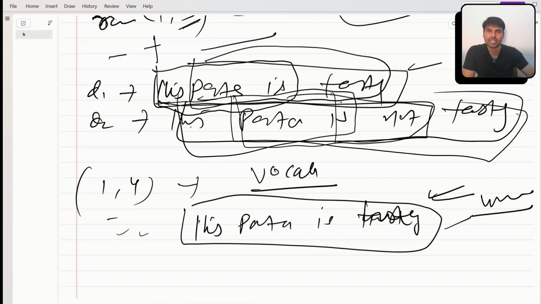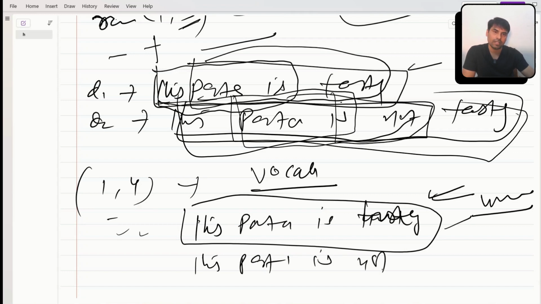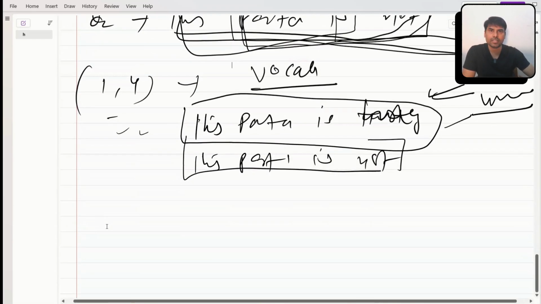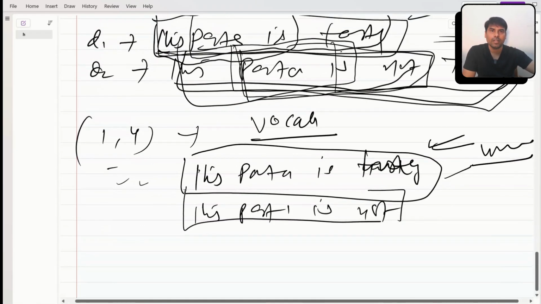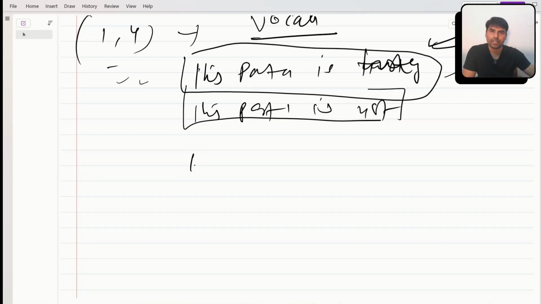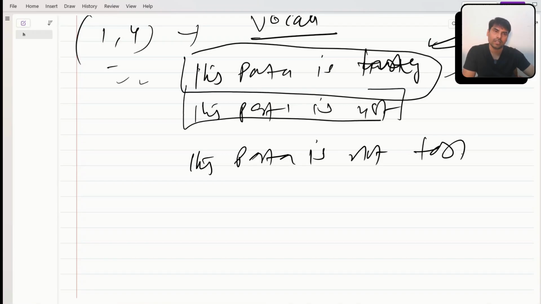For the second sentence, "this pasta is not", a combination of four words, and then "pasta is not tasty". This is my third vocab entry.